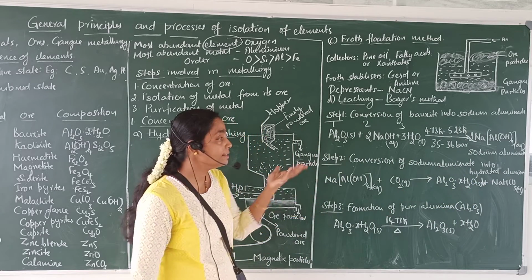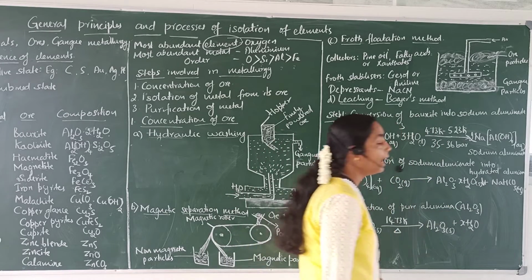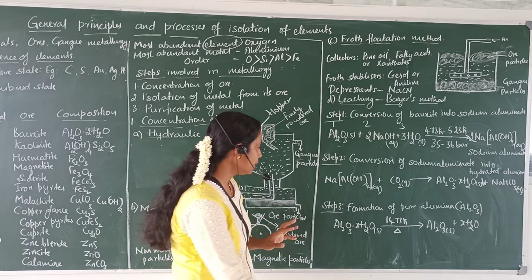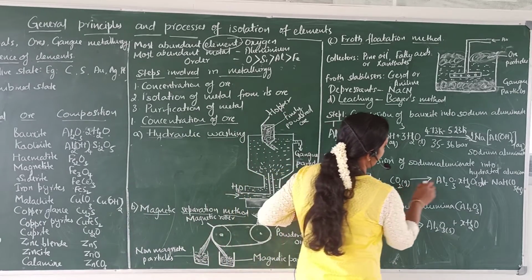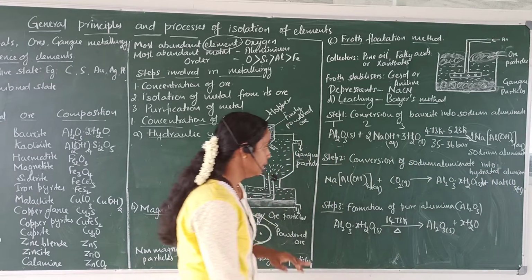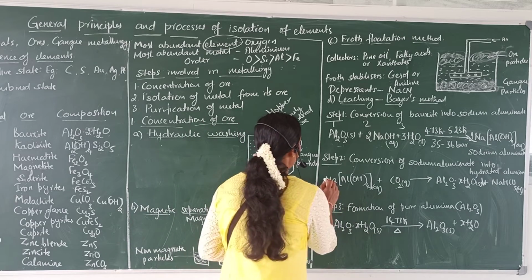Now, to enhance the precipitation, we can add freshly prepared aluminium oxide. Here, sodium aluminate reacts with carbon dioxide to form hydrated alumina and sodium bicarbonate. Like before, we have to balance the equation. See here, 2 aluminium atoms are there.